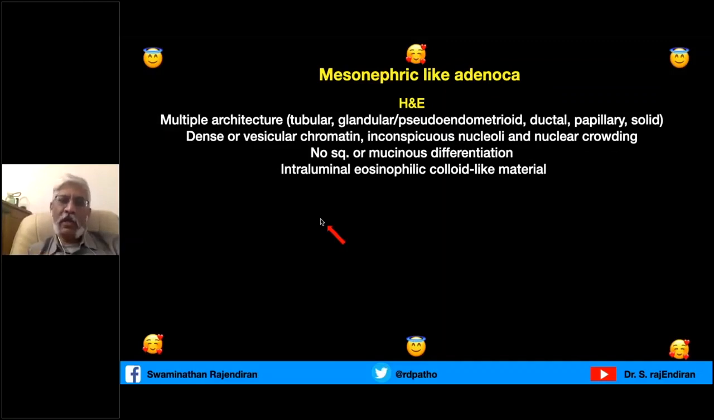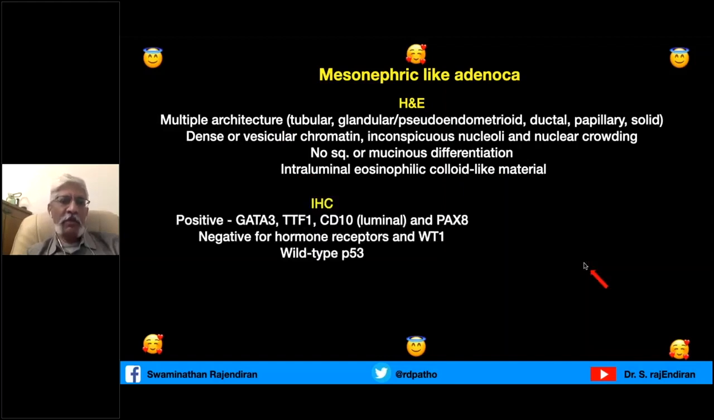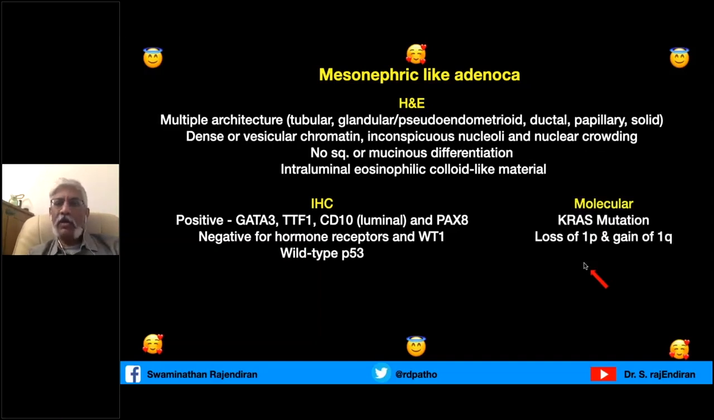Mesonephron is just going parallel, starting from the cervix to the fallopian tube to the ovary. So mesonephric rest will be seen, mesonephric hyperplasia can be seen, and then it can develop into mesonephric-like adenocarcinoma. Multiple architecture, as I told you, intraluminal eosinophilic colloid-like material is a very low power clue for that. Immunohistochemically, they are positive for GATA3, TTF1, CD10, and PAX8, negative for hormone receptors, WT1, and wild type P53. Molecularly, they are more associated with KRAS mutation.